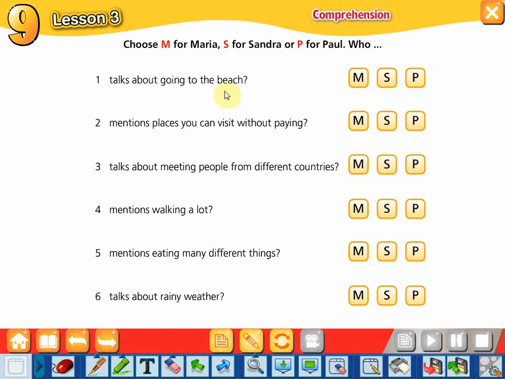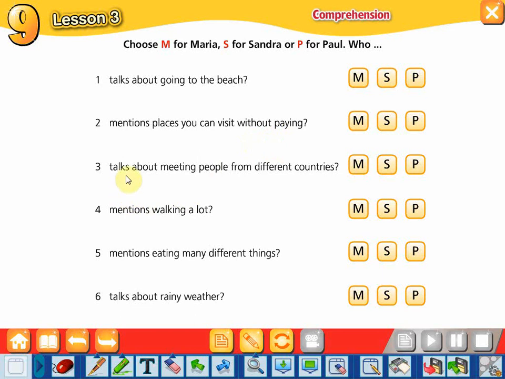Number 1 talks about going to the beach. So who said that? Can you guess? Number 2 mentions places you can visit without paying.